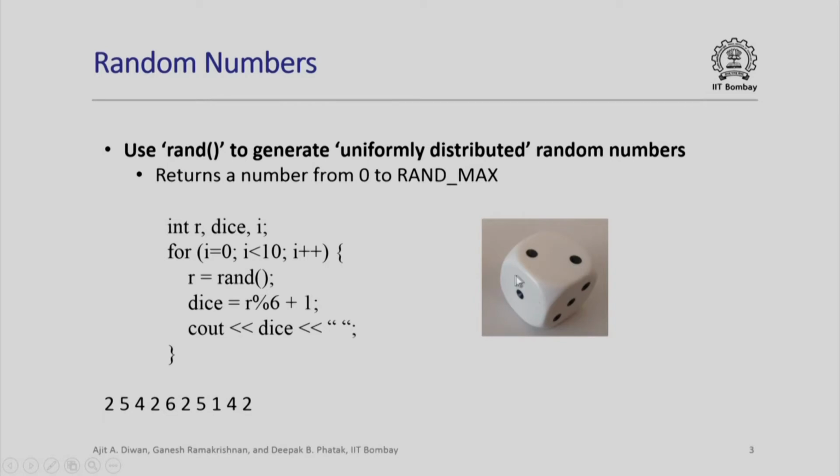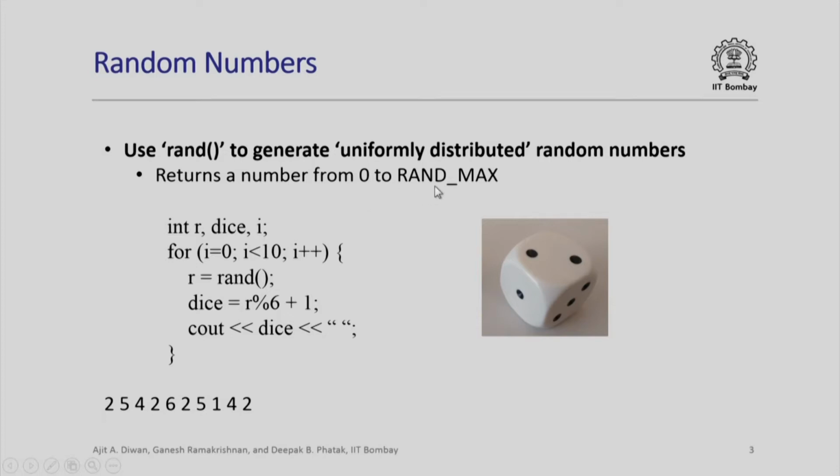Consider a dice. If we throw the dice, as I said, we will get sometimes 2, sometimes 6, sometimes 1. The function rand is used to generate uniformly distributed random numbers. Every time you call this function, it will return one number between 0 and a parameter called RAND_MAX. This in essence is the largest positive integer number that can be represented on the machine. Of course, a very large number.